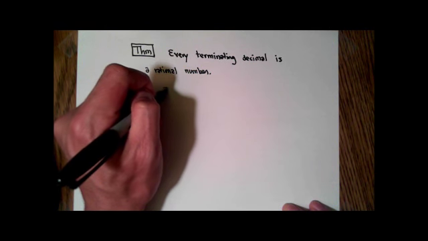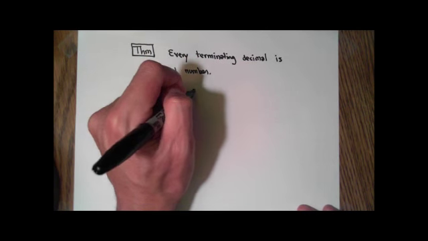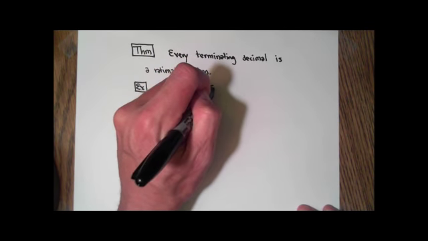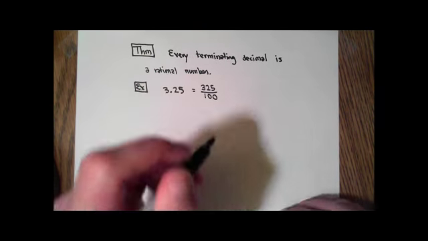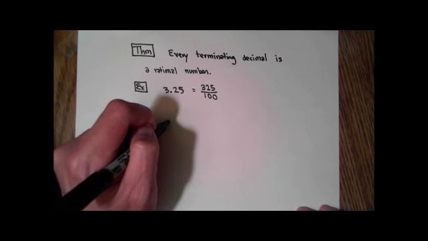As an example, let's do 3.25. And hopefully all of you know that this would be read as 3 and 25 hundredths, or you could even read it as 325 hundredths. And just even from that example, hopefully you can see that we did manage to write the terminating decimal as a quotient of integers. As another example of this, let's just do something like